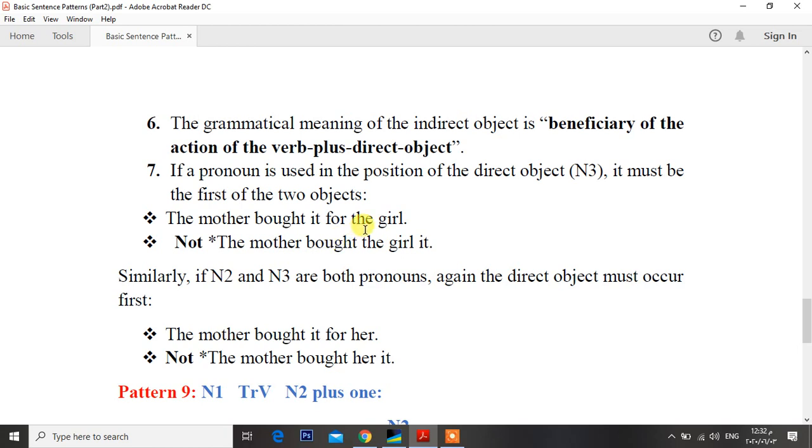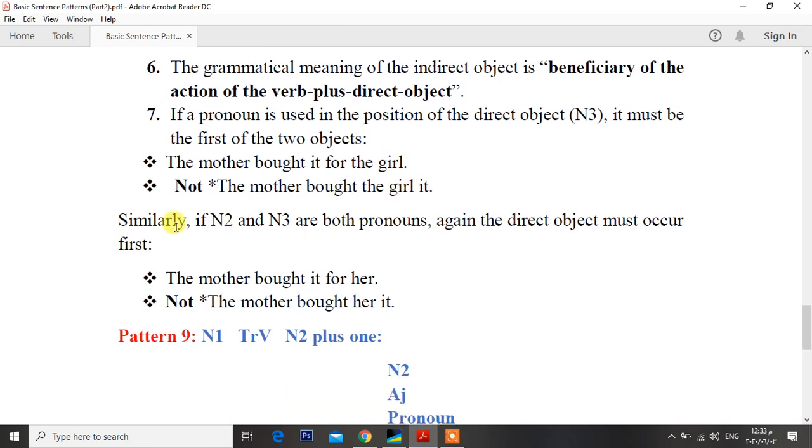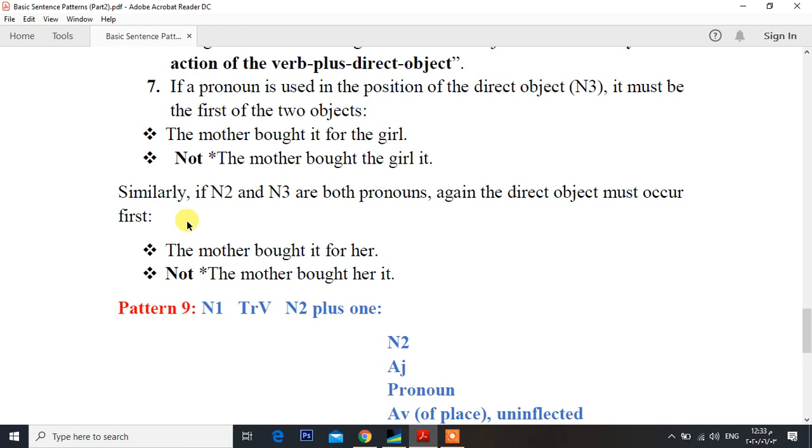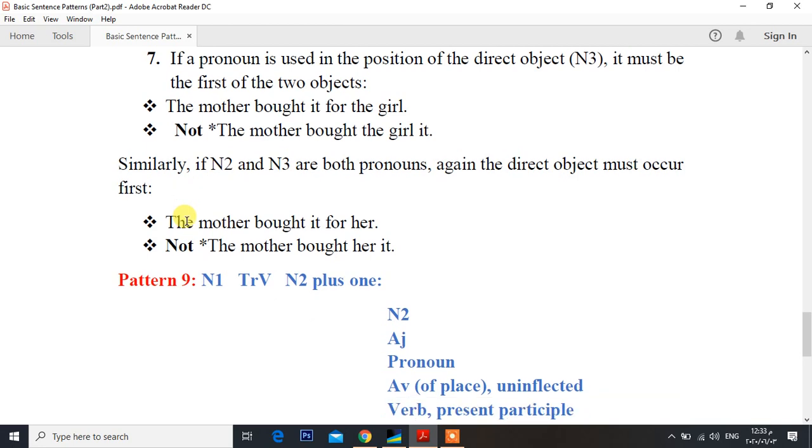The direct object, if it is replaced by a pronoun, here replaced by "it", should be the first of the objects, not the second, because if we put it in the second position, the sentence will be grammatically incorrect. Similarly, if N2 and N3 are both pronouns, the direct object must occur first.